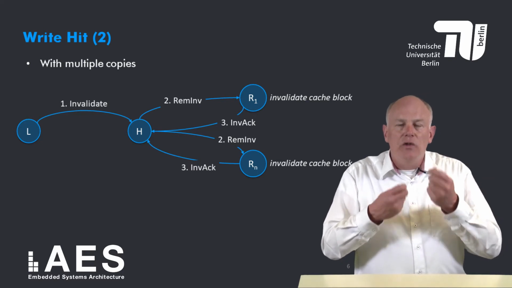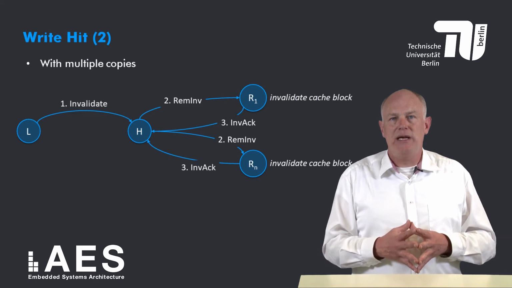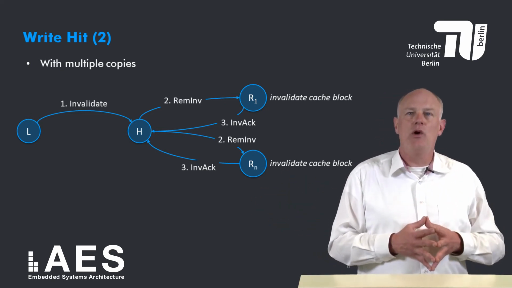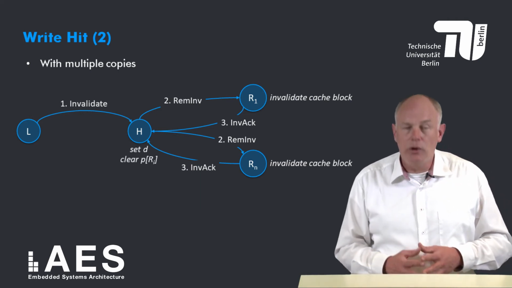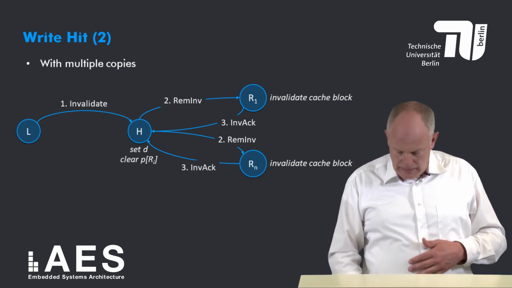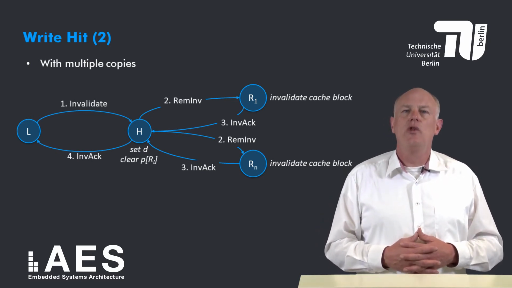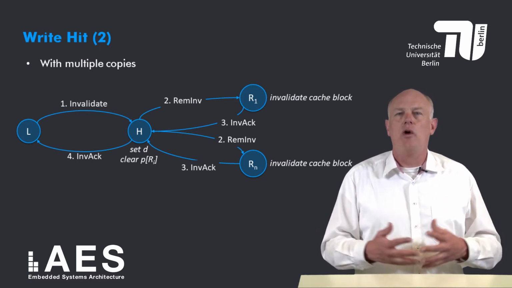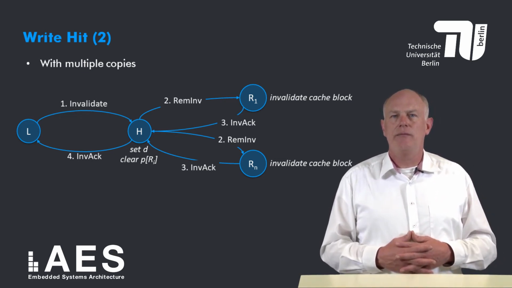Upon receiving all these invalidation messages, the home node clears all presence bits associated with these remote nodes and sets the dirty bit. And finally, the home node sends an invalidation acknowledge to the local node, thereby informing the local node that all other copies have been invalidated.